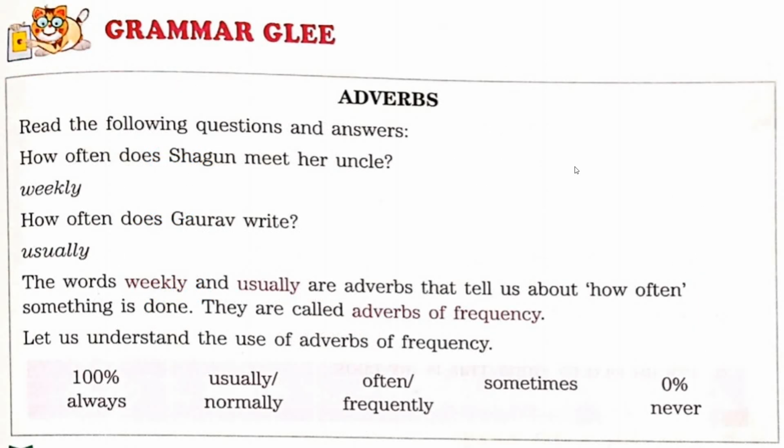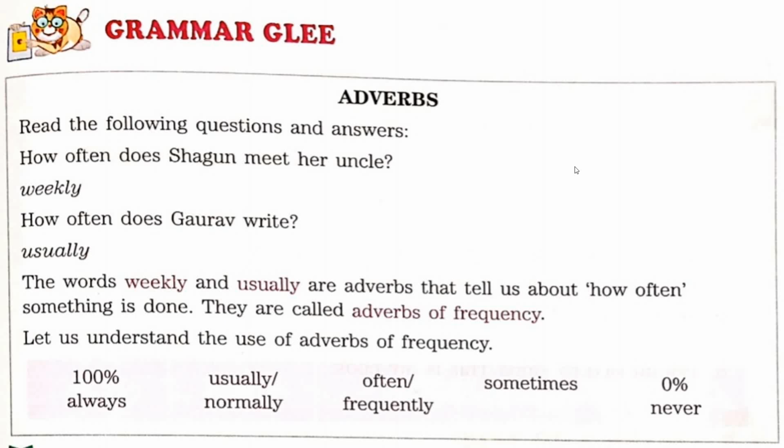Now come to grammar: adverbs. Just now I have told you the meaning of adverbs. It adds meaning to the verb. Now read the following questions and answers. How often does Shagun meet her uncle? Weekly, which means in a week she meets. How often does Gaurav write? Usually, which means most of the time. The words weekly and usually are adverbs that tell us how often something is done. So it means it is an adverb of frequency.